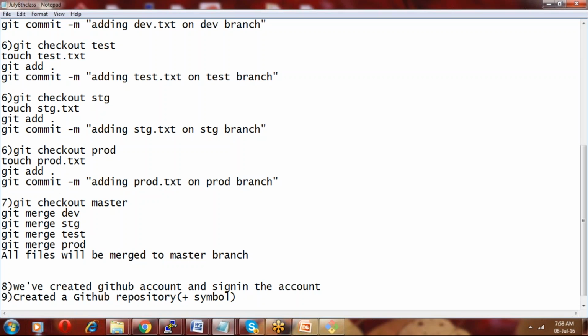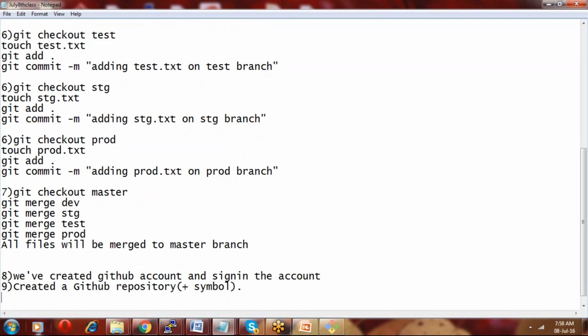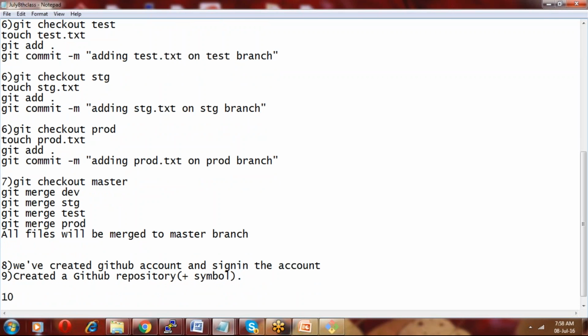Once the repository is created, whatever data you have created on your machine, you have to move to the repository you have created.